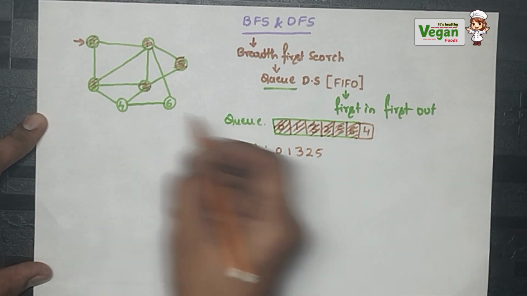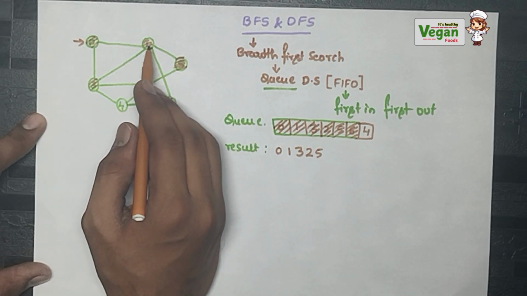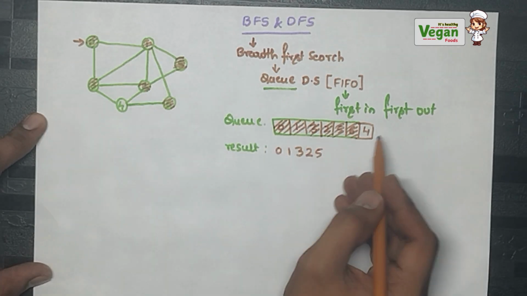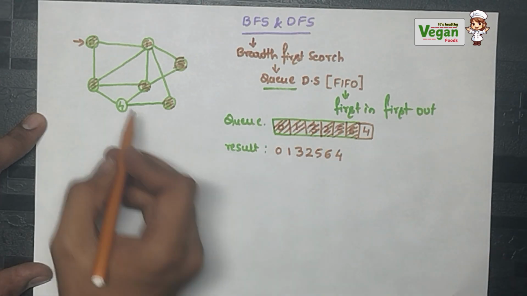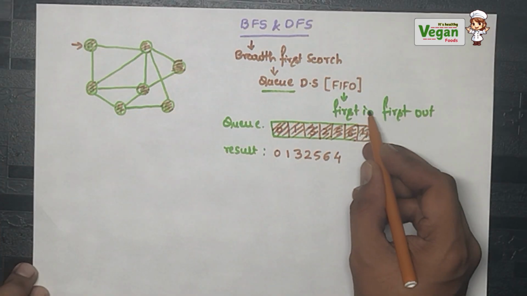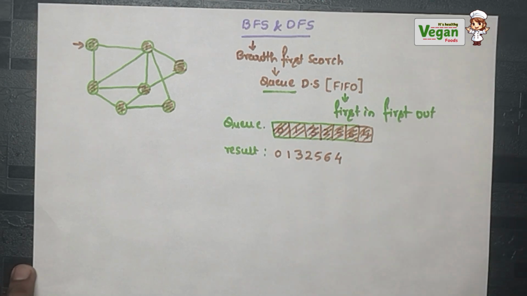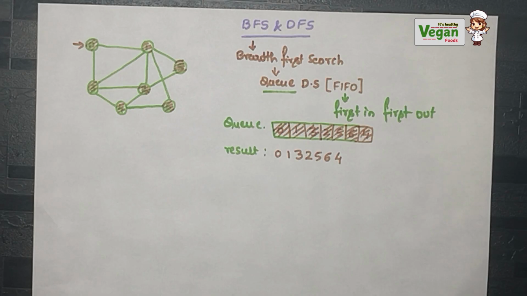Next it will be 6. From 6 I can go to 1 and I can go to 4. 1 is already traversed and 4 is already in my queue. So I will write 6 directly. Next it will be 4 because only one node is left, so it will be written directly. So if you see, whoever came first is written in the result first. That is, whoever came first is kicked out from the queue and written in the result first.